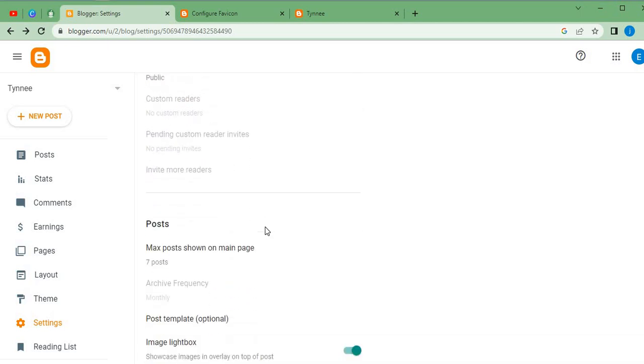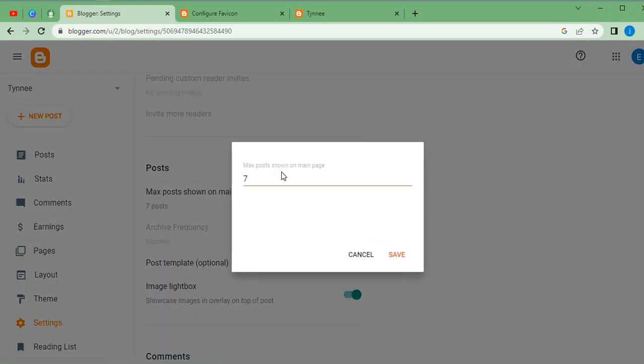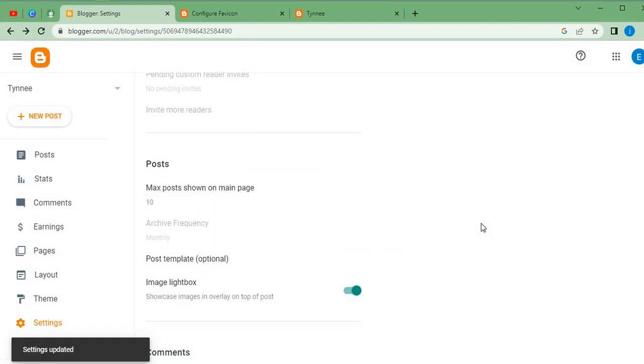So the next thing we need to do is this: permissions, blog admins and authors, fine, tiny and everything. So the next thing now, how many maximum posts do we want to be shown on the main page? Is it 10? We can click here and adjust. Let's say we want a maximum of 10. Then we'll click save. It has been saved that way.